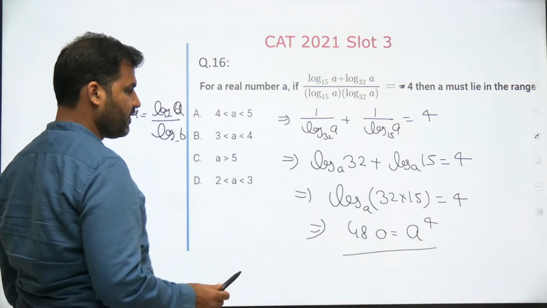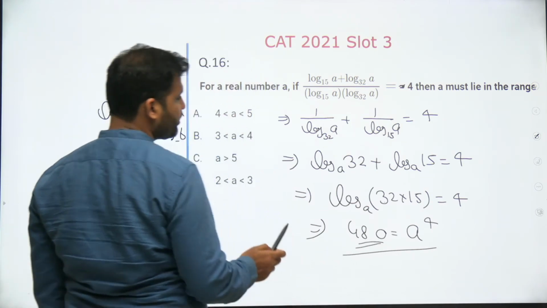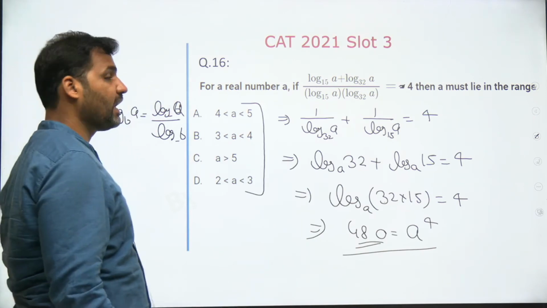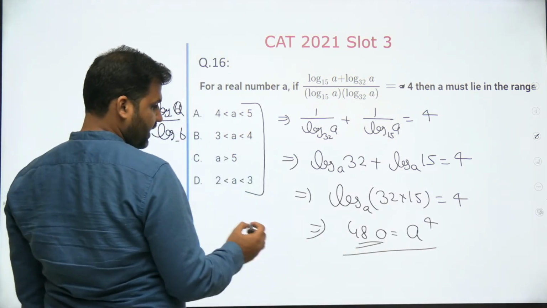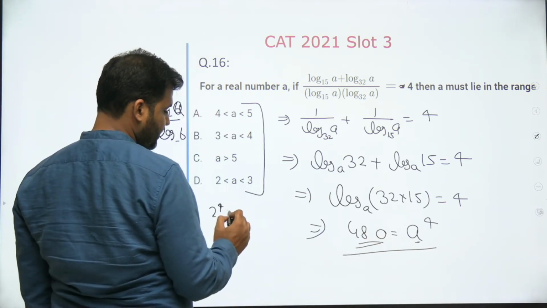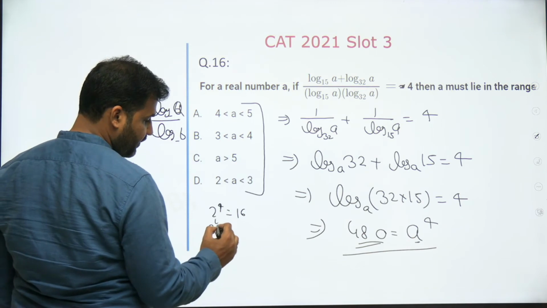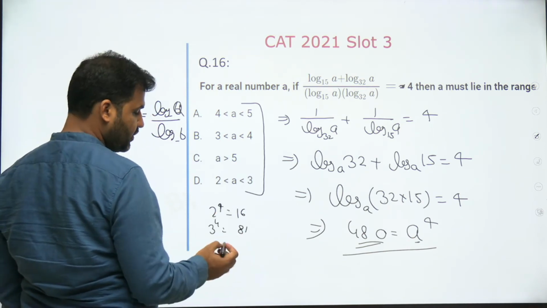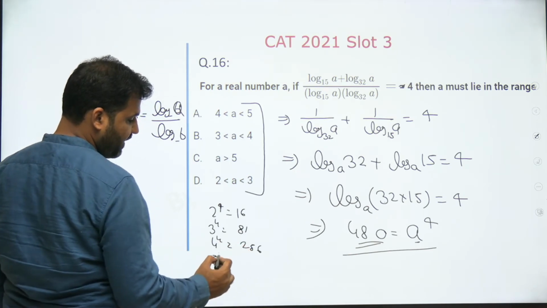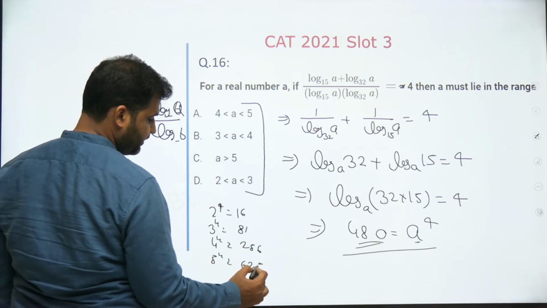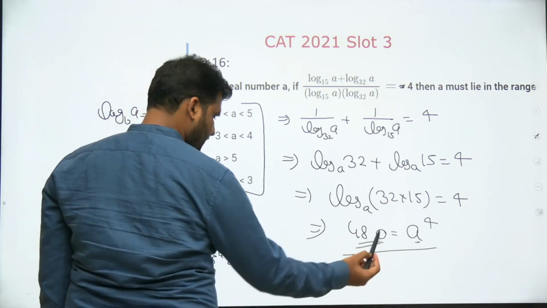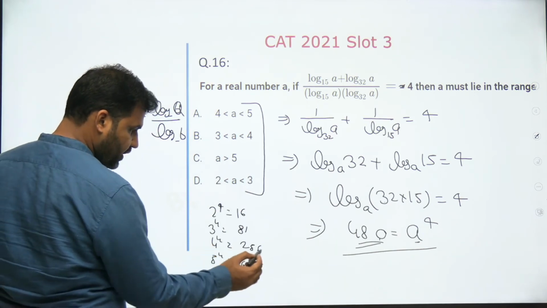Right, so a power 4 should be equal to 480, and we are not supposed to find out the unique value of a, we are supposed to find out the range of a. We know that if I put a as 2, 2 power 4 is 16 and 3 power 4 is 81. Just pick any values of a, right? 4 power 4 is 256 and 5 power 4 is 625, right? Now if a power 4 is 480, so can I say 4 power 4 is 256?